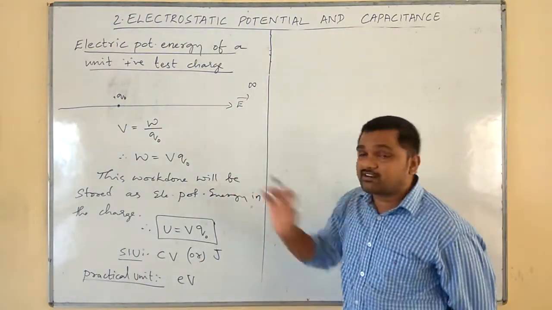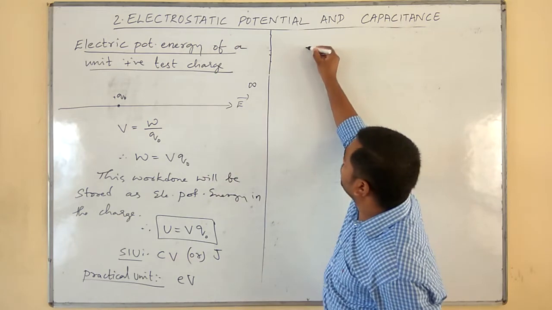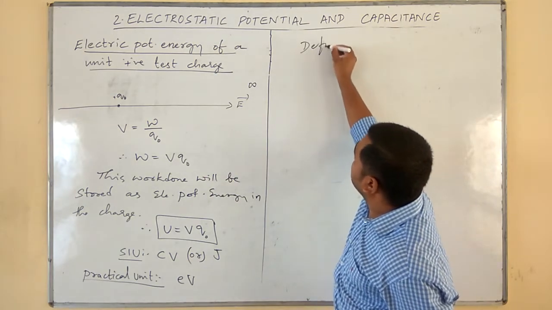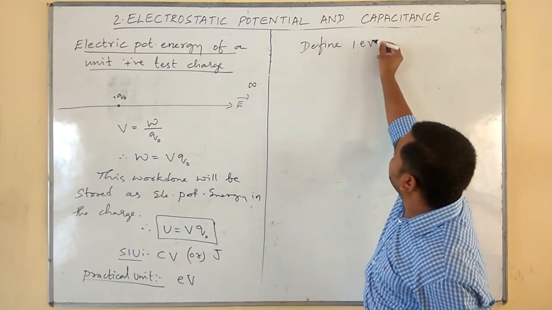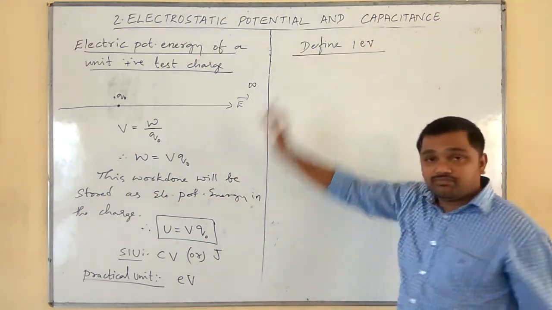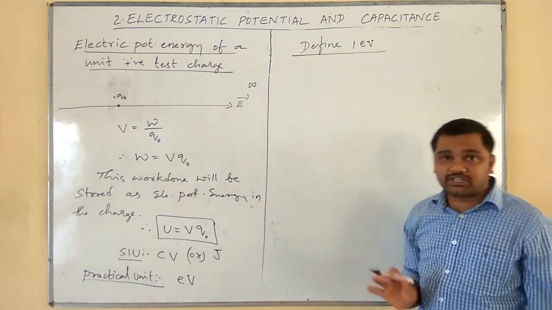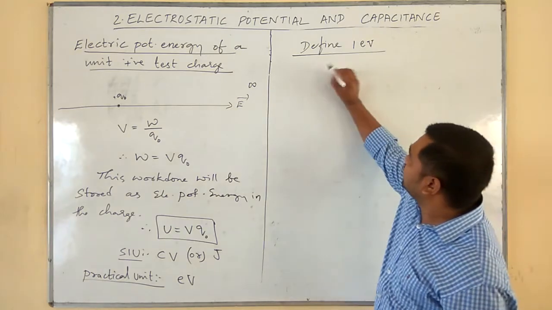How to define this electron volt? Very important question for 1 mark. You may get it like this: define 1 electron volt.